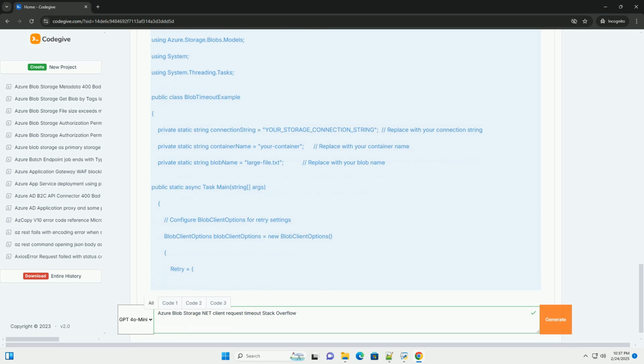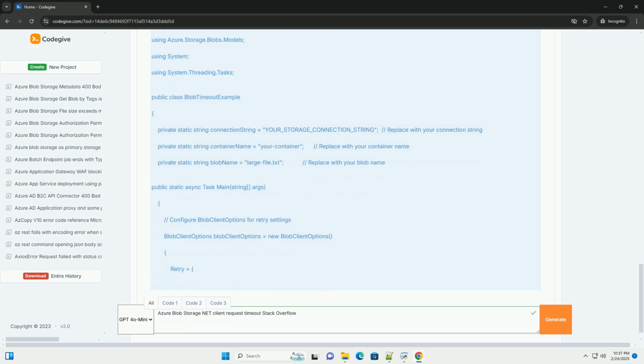Large file sizes. Uploading or downloading very large files can take a significant amount of time, potentially exceeding default timeout values. 3. High network latency. The physical distance between your application and the Azure Blob Storage endpoint can introduce latency, especially during uploads and downloads. Also, general internet congestion can contribute.